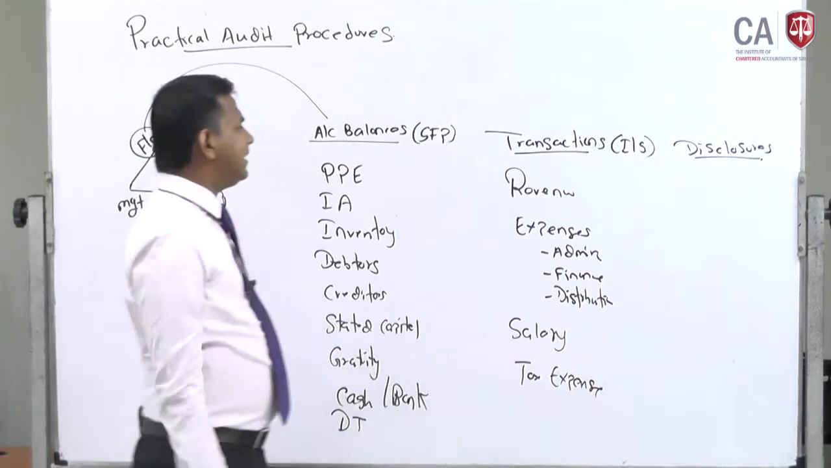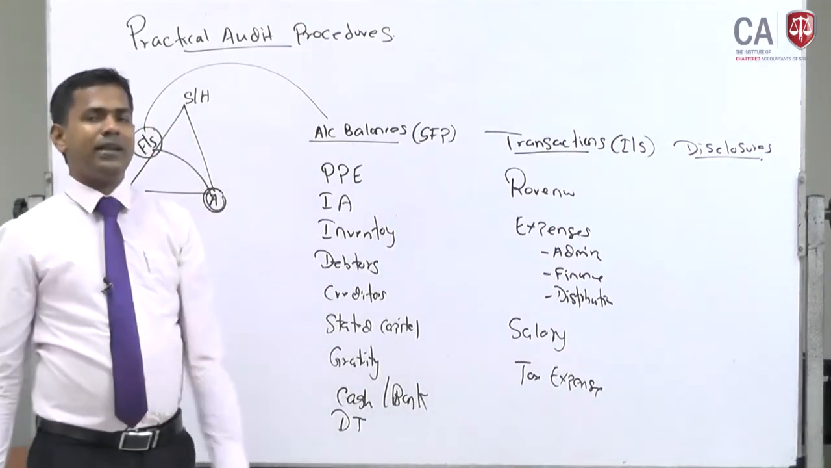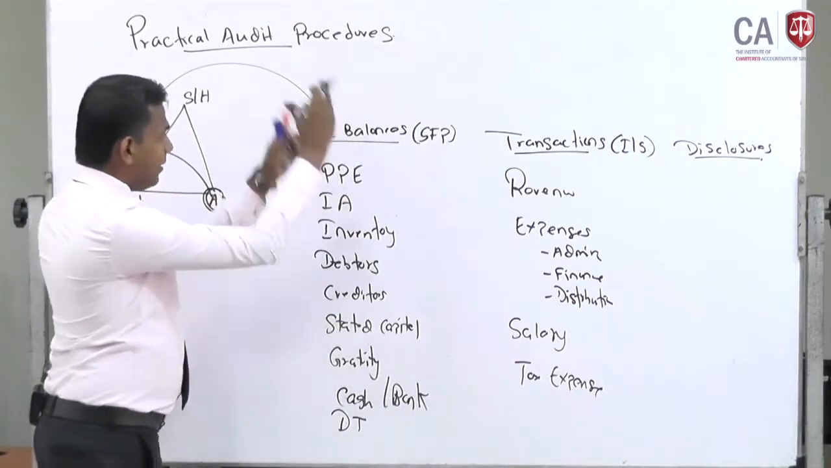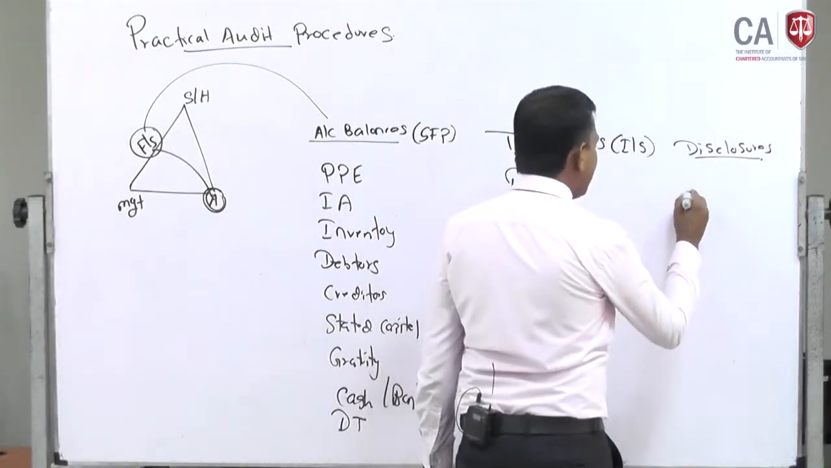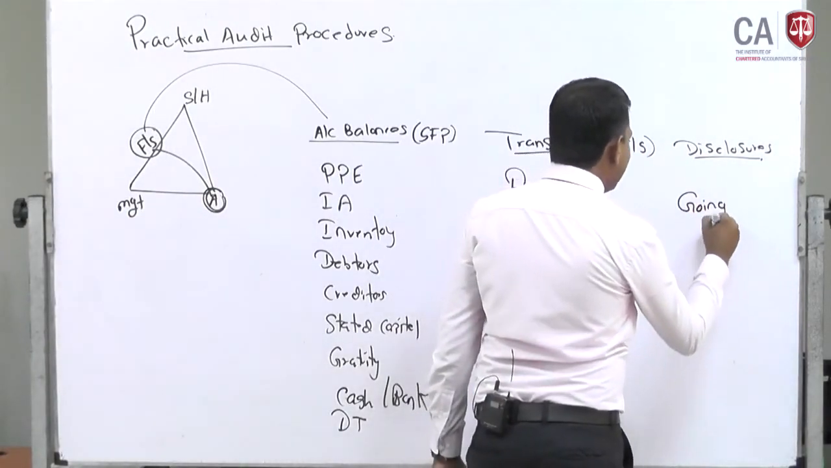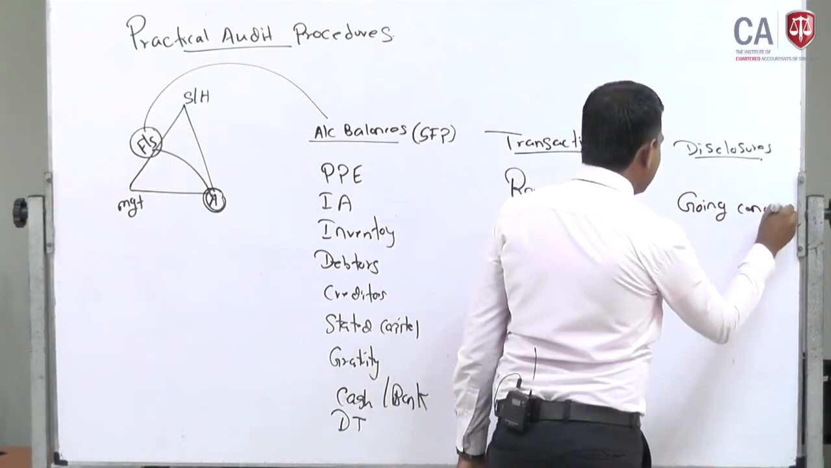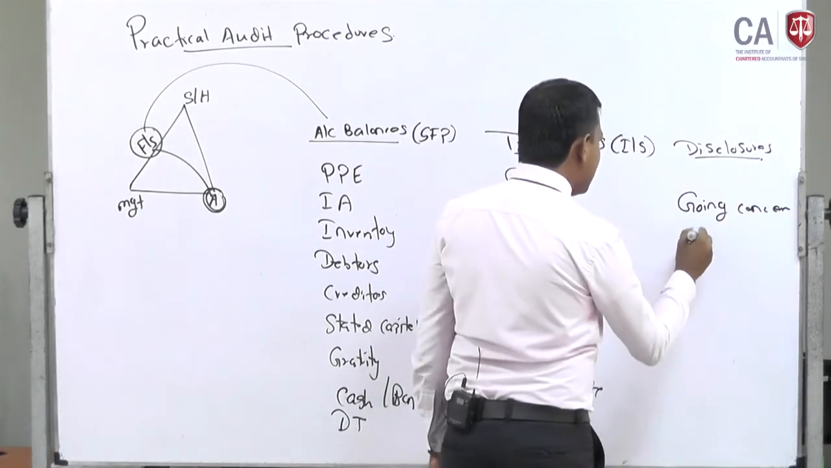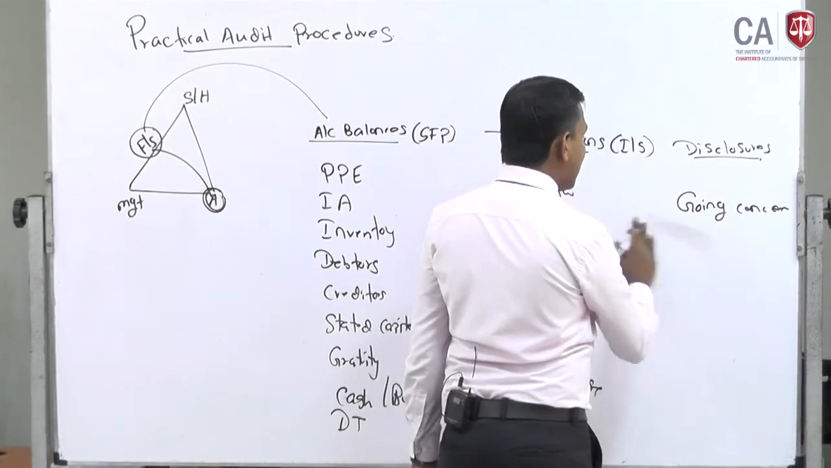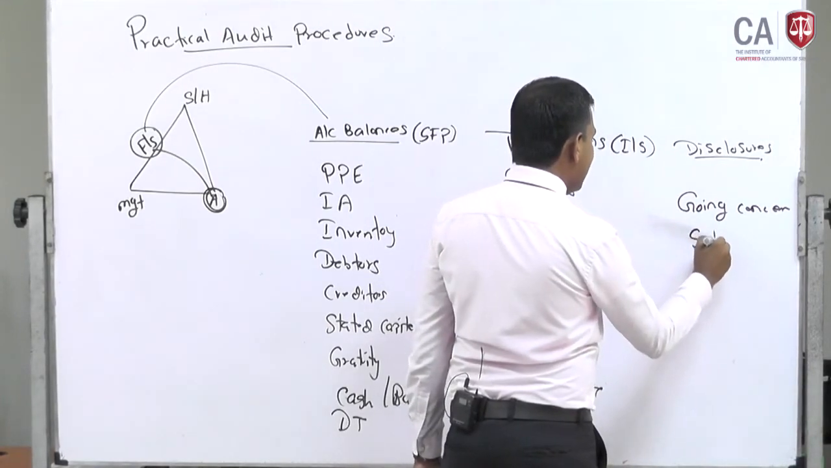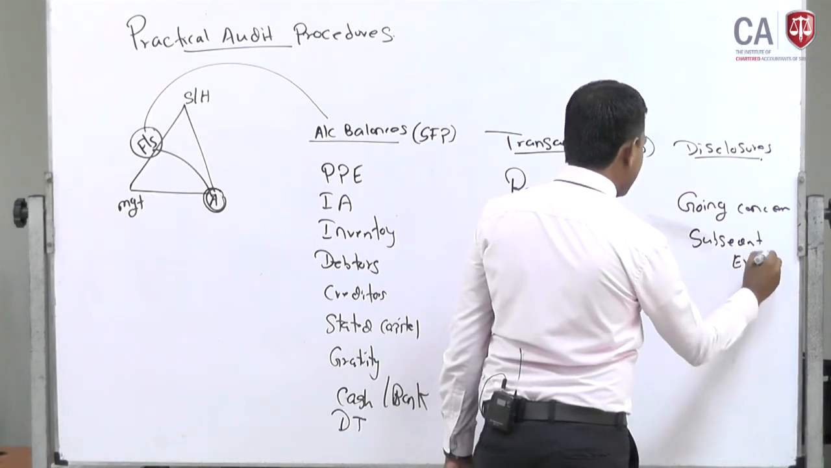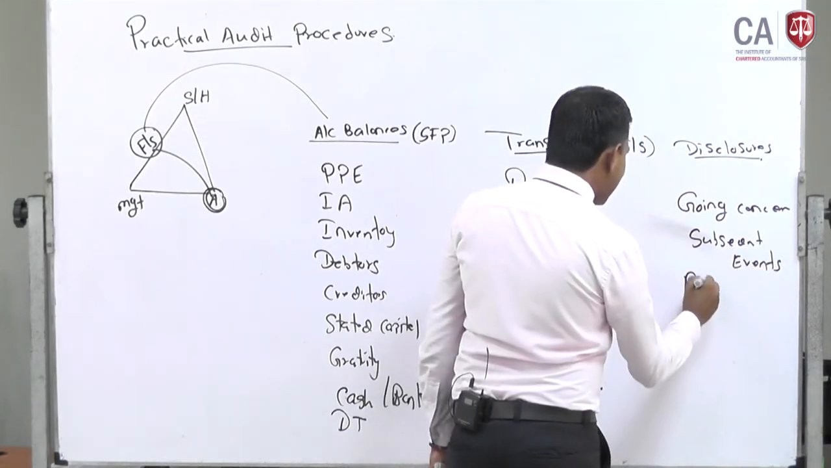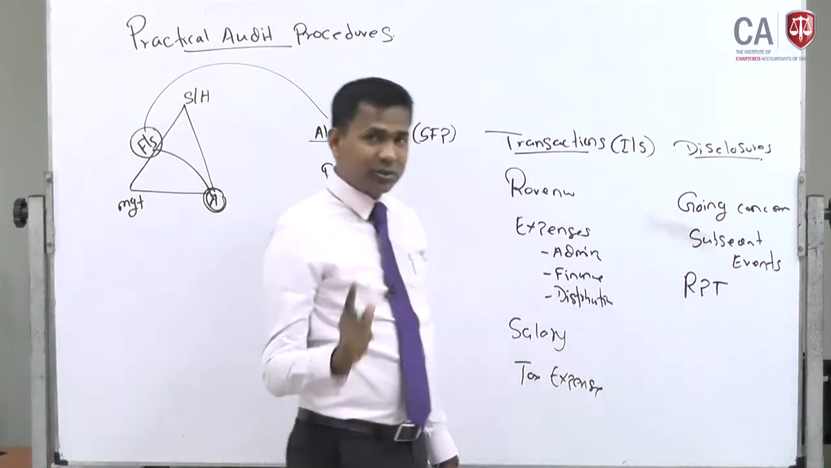So likewise, there can be so many transactions in the P&L. The balance sheet there are many, P&L there are many. Under the disclosures there can be a lot of disclosures, going concern, and there can be subsequent events after the reporting date, if you can remember, subsequent events, related party transactions, all these are disclosures in the accounts.